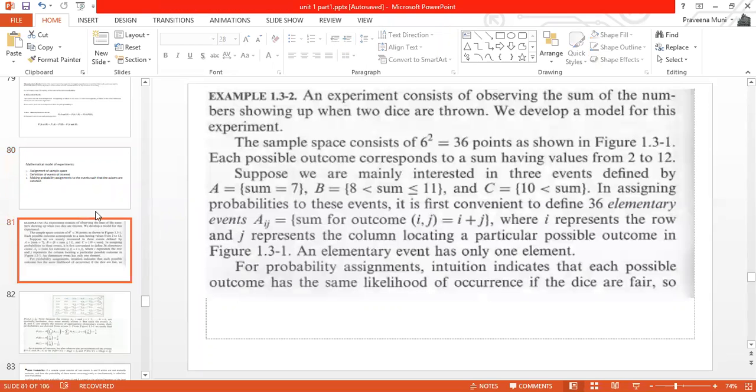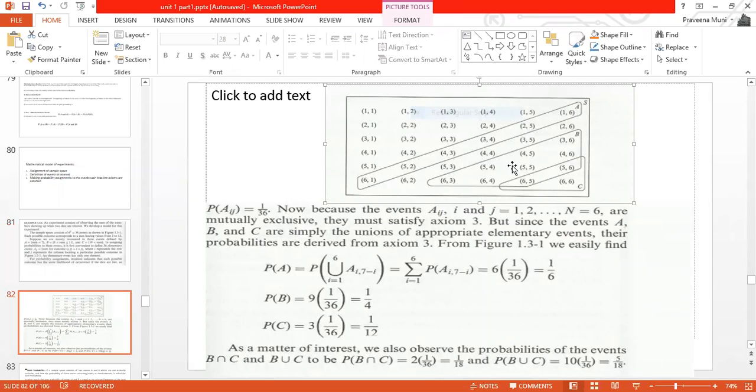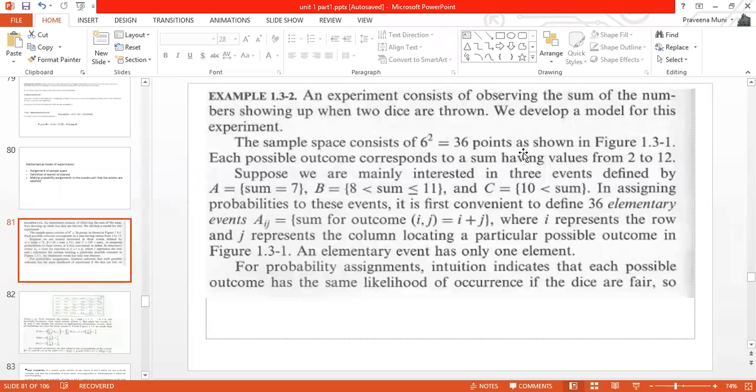So what is our first step? We have to obtain the sample space. Here we are throwing two dice. So what is the sample space here? The sample space consists of 36 points. We are throwing two dice, so it will have the values 1 1, 1 2, 1 3, and so on to 6 6. So how many elements will it have? 36 elements. So that is our first step. We have obtained the sample space.